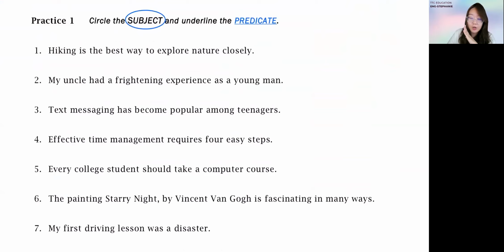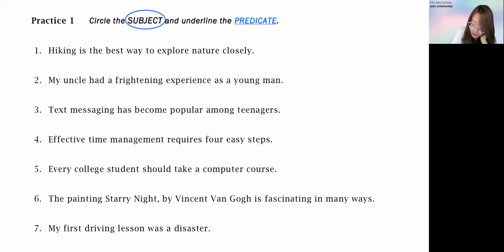First thing first. Okay, we are not talking about the fanboys first. Let's talk about how you identify the subject and predicate in your sentence. Okay, so if it's subject, please circle it. If it's predicate, underline. All right. For the first question, let's look through. Hiking is the best way to explore nature closely.